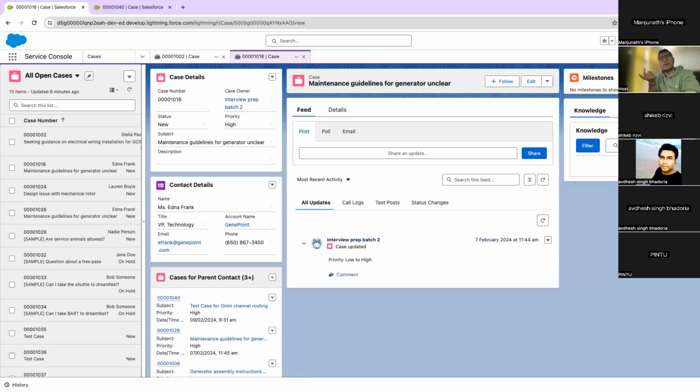And then later on, once the case comes in the queue and that queue has a routing configuration associated, and everything else is in place related to Omni settings, then that routing configuration on the queue will take care of routing the case to users via omni-channel. So if you do not define a routing configuration for a particular queue, then it will not work, even if you do all the settings right. So we have to associate the routing configurations with the queue.